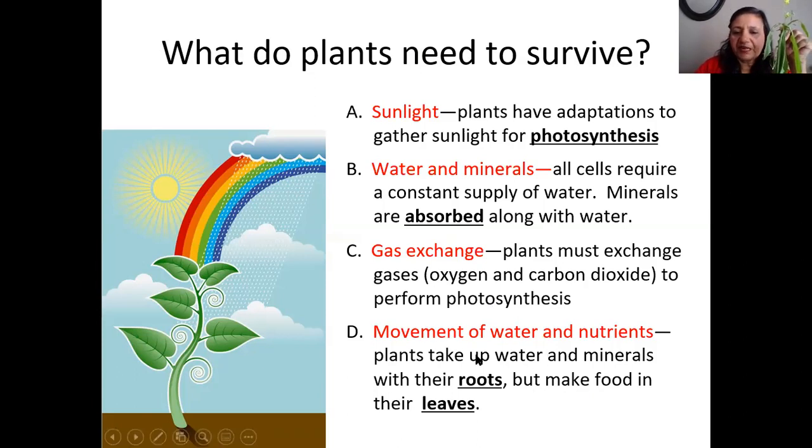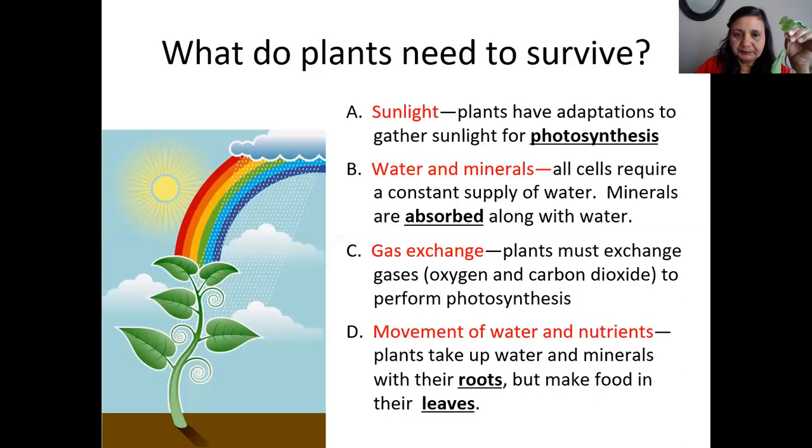And plants take up water and minerals with their roots, but make food in the leaves. So from where do they take the water? They take the water from the roots, right? The root takes the water, it goes up, and in the leaves, in the presence of sunlight, they make their food, right? And what's the food for the plant?